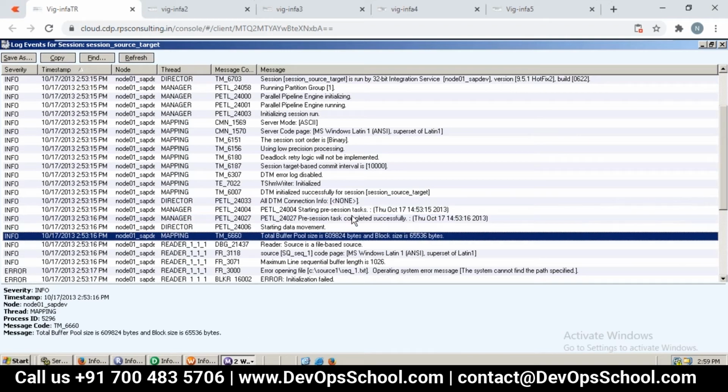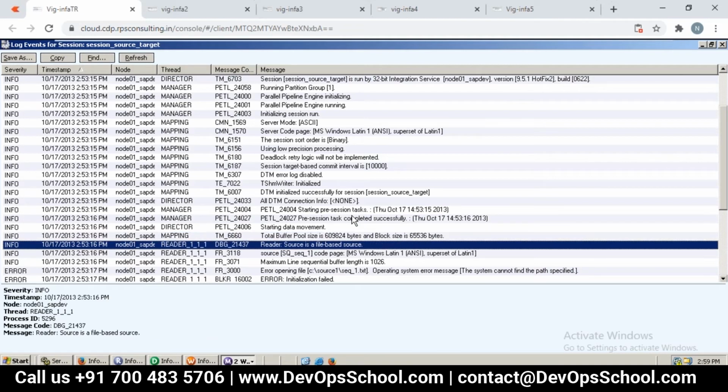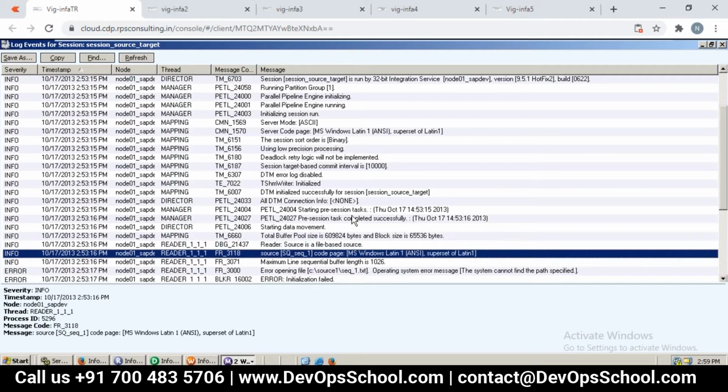And buffer size is what? So we'll have default block size or buffer size, which we discussed yesterday. DTM buffer size, where to configure again? At session level we have DTM buffer size, where we can just go and configure. Now our part started, in the sense our mapping, where we can see reader thread.